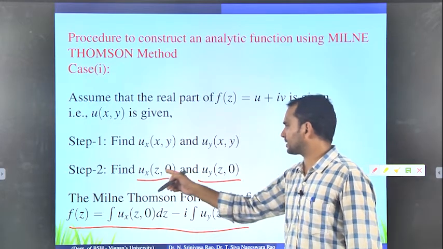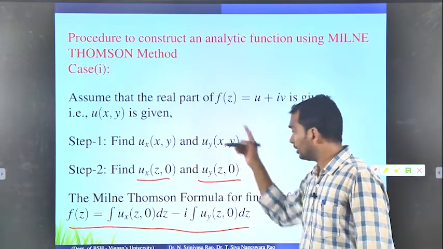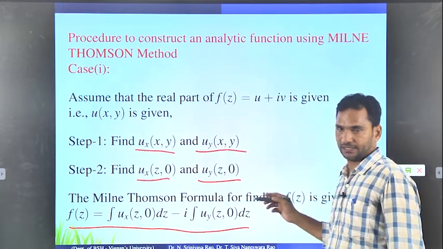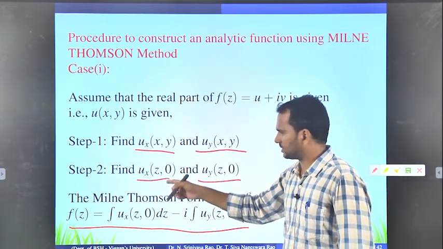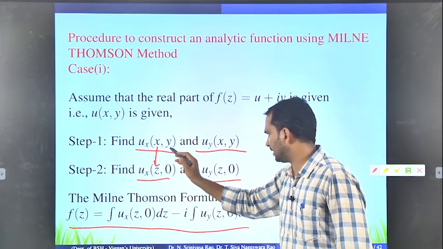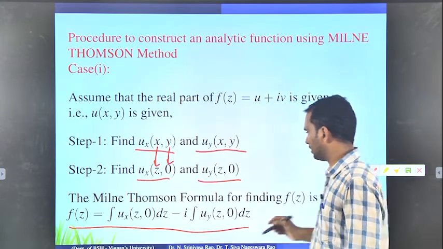If you want to find ux of z0 and uy of z0, first you need to find ux of xy and uy of xy. To get the second step from the first step, in the place of x you substitute z, and in the place of y you substitute 0.